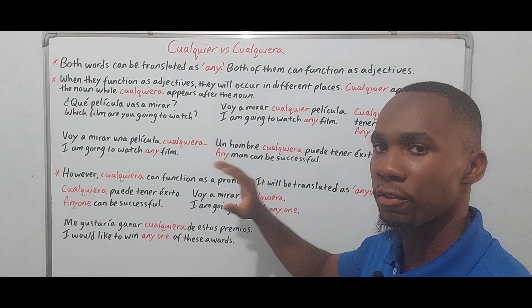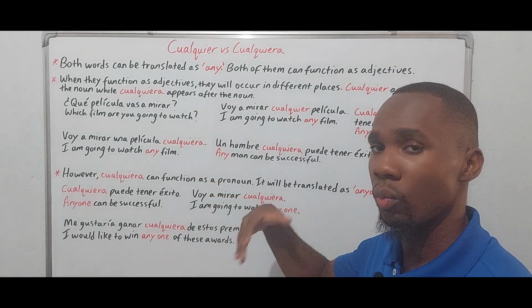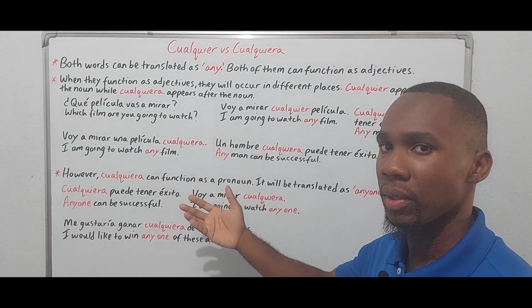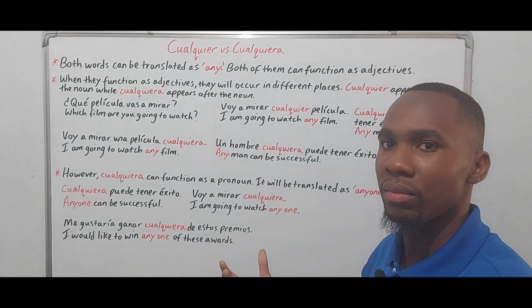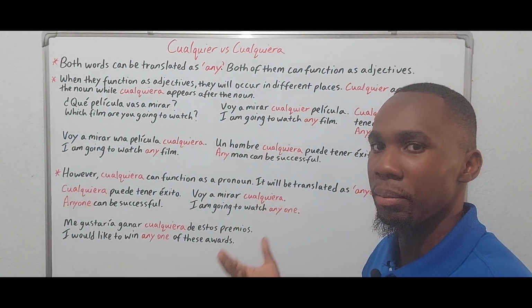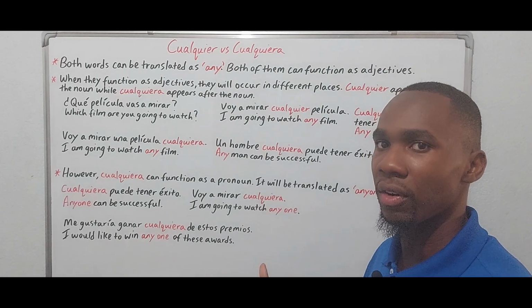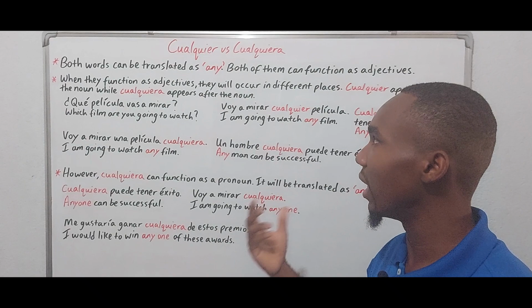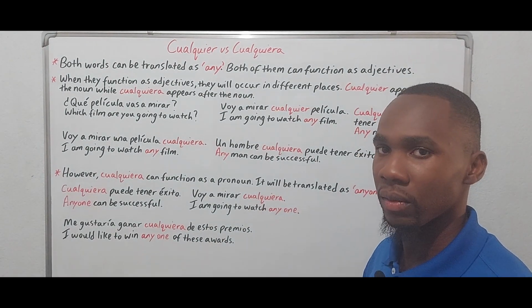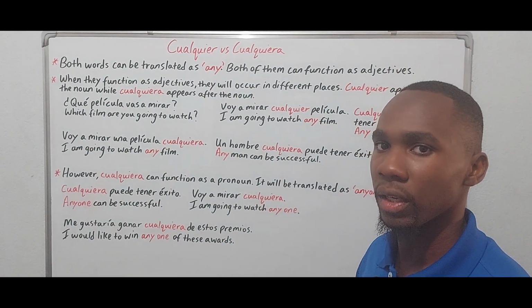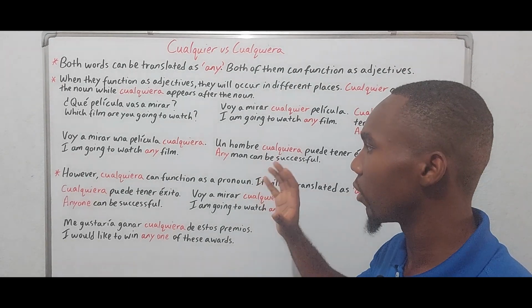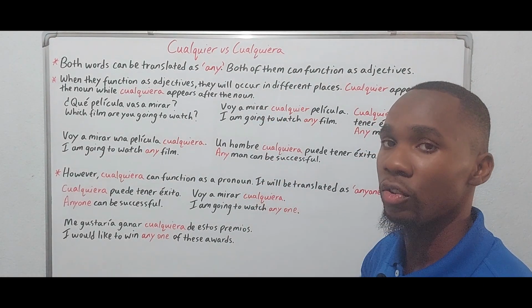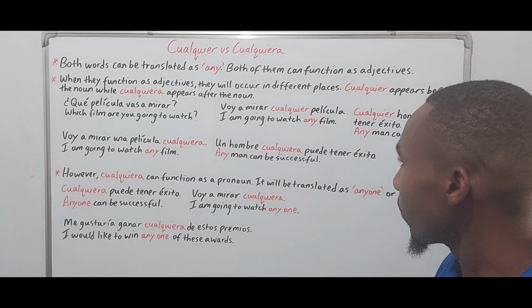The singular form would suffice, because when you translate it in English, the plural meaning would already be embedded within the singular form. So there's no need for you to use cualesquier or cualesquiera. Right, no hace falta, okay? So I just wanted to let you know. So you just need to concentrate on these two, all right?